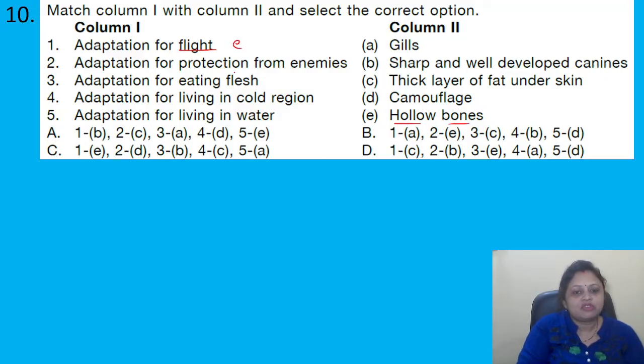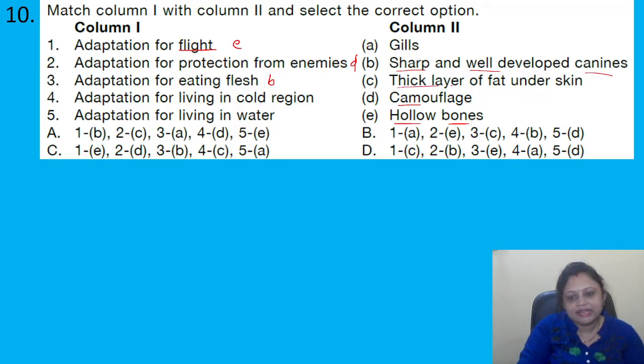Then adaptation for protection from enemies. That is camouflage. That is, they change the color according to the surrounding. So we can write here D. Next, adaptation for eating flesh. For eating flesh, they should have sharp and well-developed canines, right? So it is option B. Then adaptation for living in cold region.